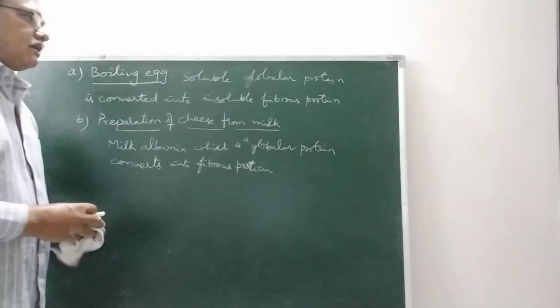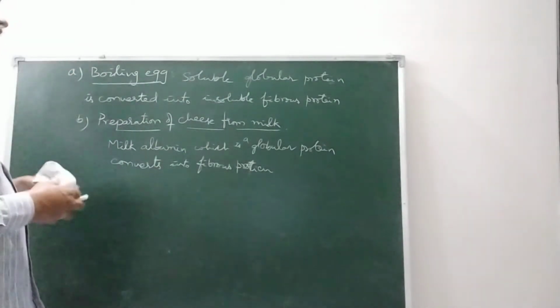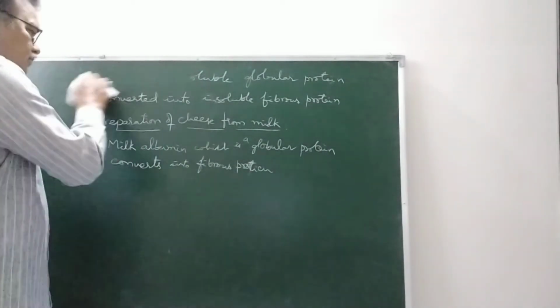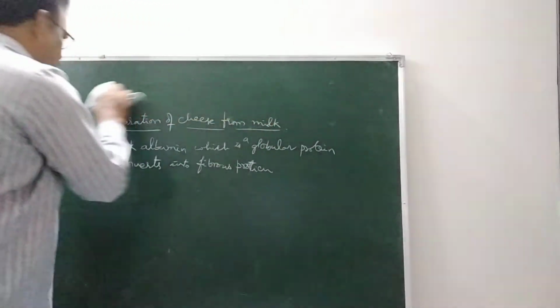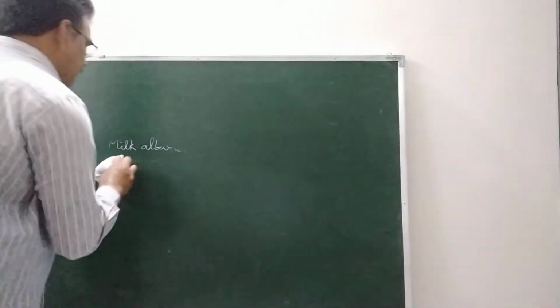Right? And next, in this chapter we discussed the structure of glucose. Of course, we forgot to discuss the structure of fructose. Now we will discuss the structure of fructose.